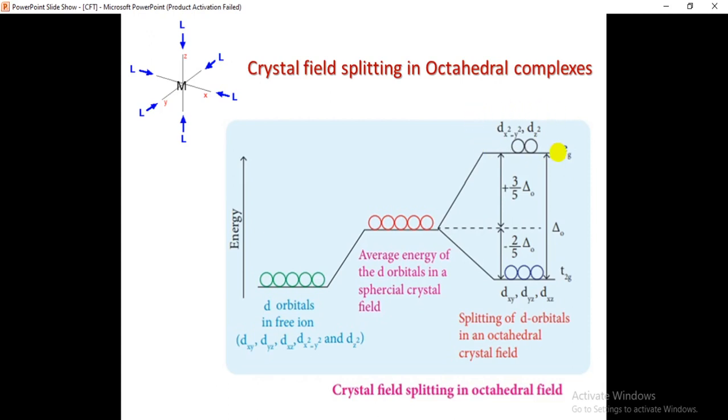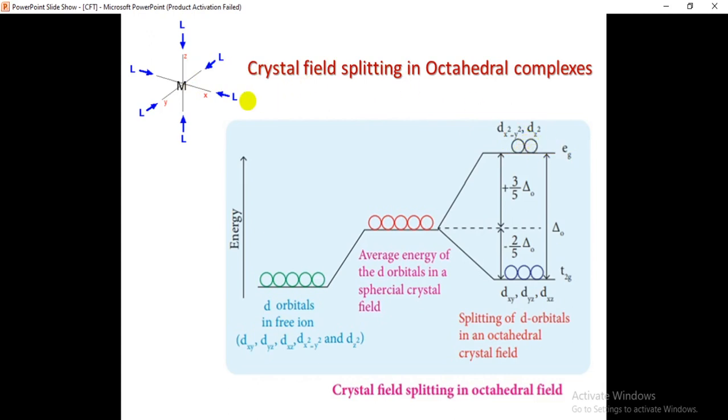have their lobes along the axis. The lobes are along the axis in these two orbitals. So here also the ligand is approaching along the axis, and the lobes are along the axis. So there is very much repulsion. Much more repulsion is there between the dx square minus y square and dz square